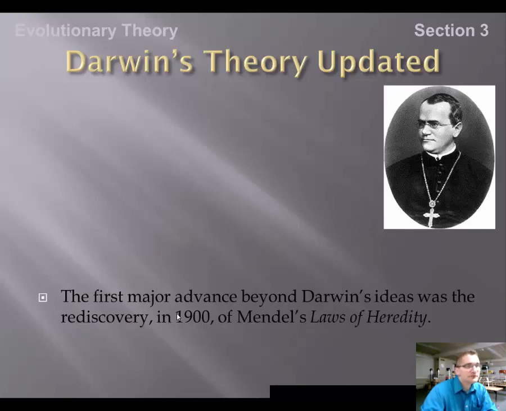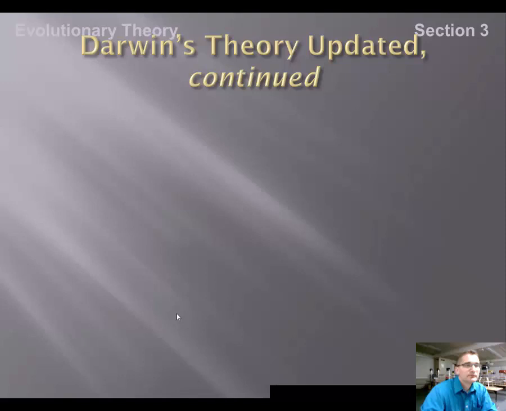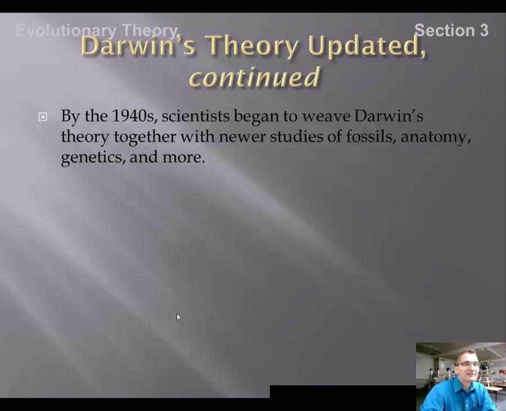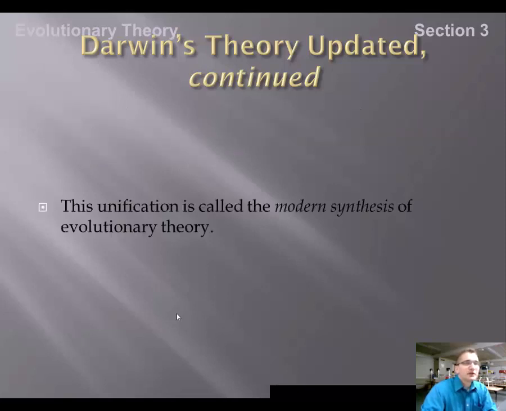The first major advance beyond Darwin's ideas was from Mendel's laws of heredity in the early 1900s. By the 1940s, scientists began to weave Darwin's theory together with newer studies of fossils, anatomy, genetics, and a number of other sciences. The unification that occurred with all of those sciences is currently called the modern synthesis of evolutionary theory.